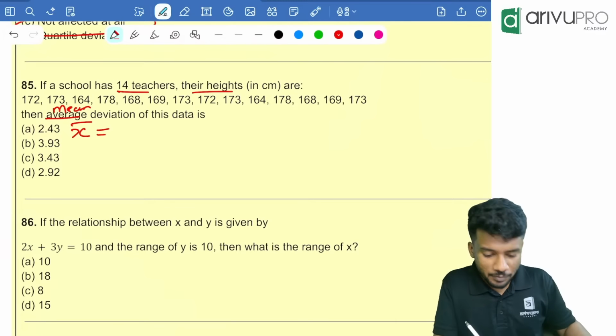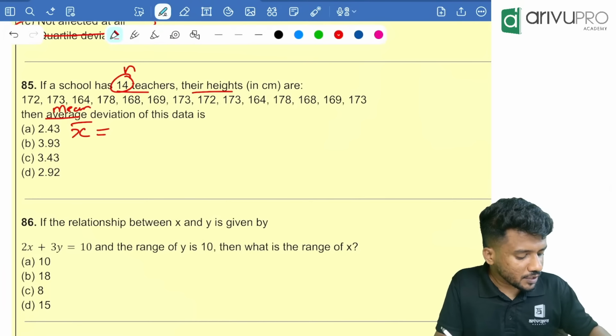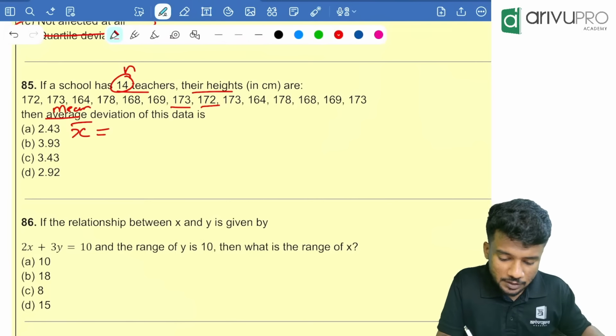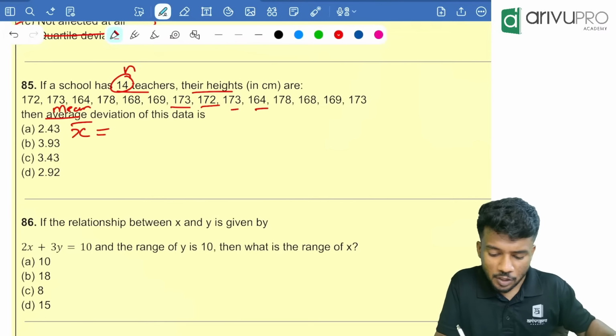That means 172 plus 173 plus 164 plus 178 plus 168 plus 169 plus 173 plus 172 plus 173 plus 164 plus 178 plus 168 plus 169 plus 173. So you got that entire sum, right?